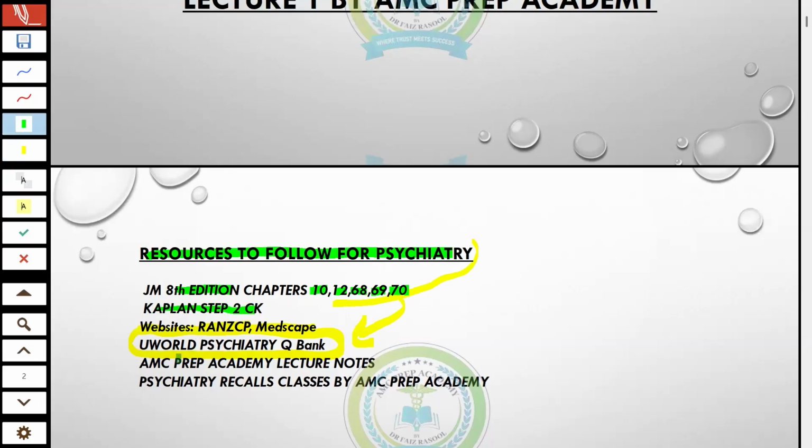And then, AMC Prep Academy notes: almost all the important high-yield things are compiled in the notes. So the notes are enough, but go through the recommended chapters one time and only read the important things which we discuss here in our classes. And then we have psychiatry course classes on our platform.